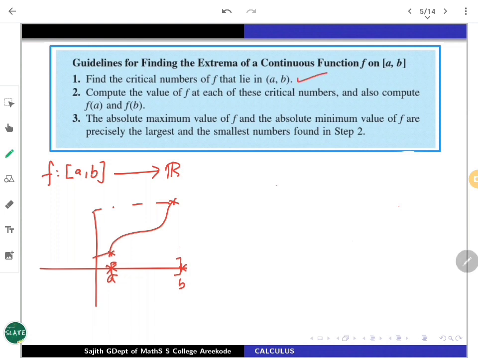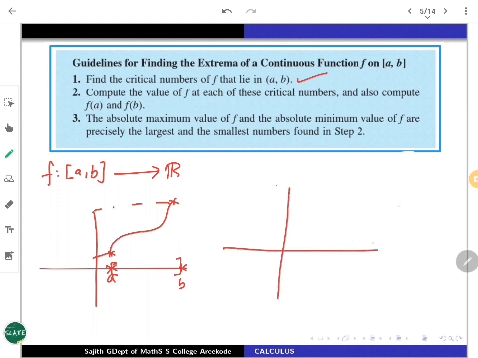At first, you have to find the critical numbers for the function in the open interval (a, b). Then look for f(a) and f(b). That is the second part you have to do. Then all this evaluation will help us say what precisely the extremum values are. The extreme values of the function f may occur at the critical numbers, something like this.